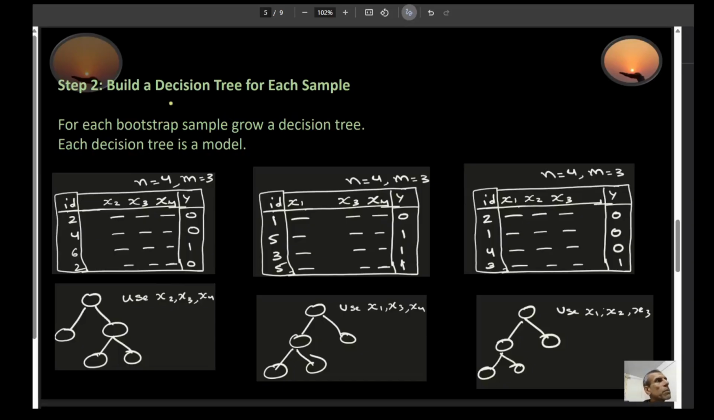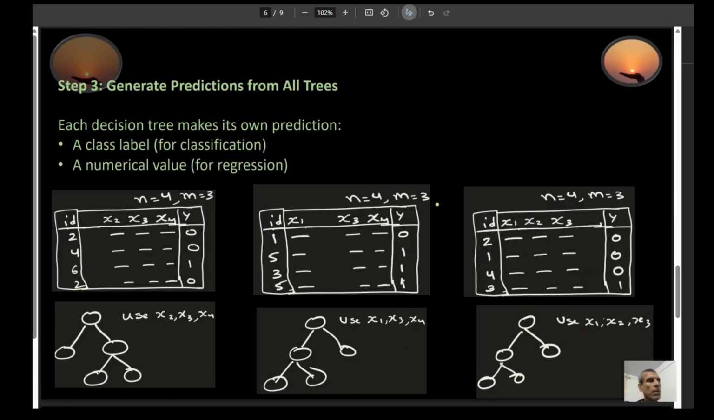And then step number two, now you build a decision tree from each sample. So each one of these bootstrap samples gives you a decision tree. In other words, each decision tree is your model. So I have three models over here, one, two, and three. Step number three, now you generate predictions from all these models, from all these trees. So each decision tree will make its own prediction. Now, if you're dealing with classification, it's going to give you a class label. On the other hand, if you're dealing with regression, it's going to predict a numerical value.